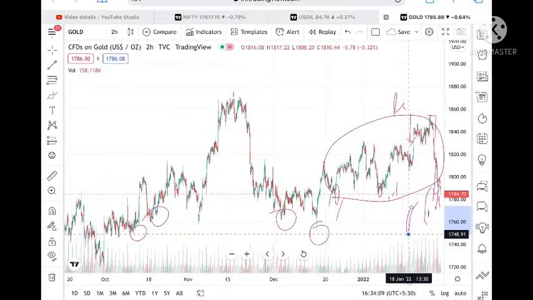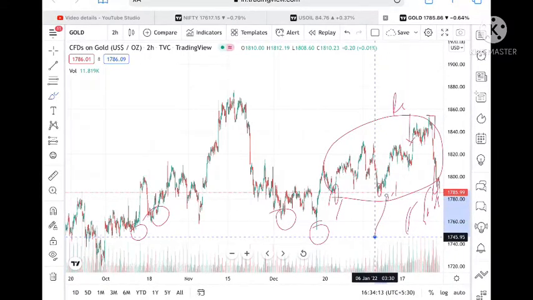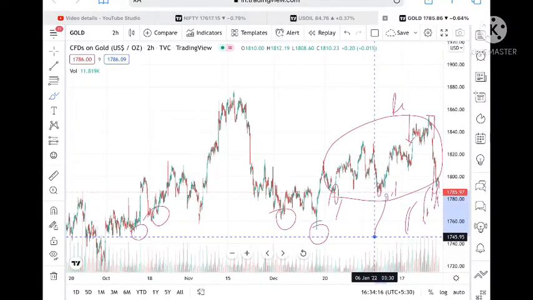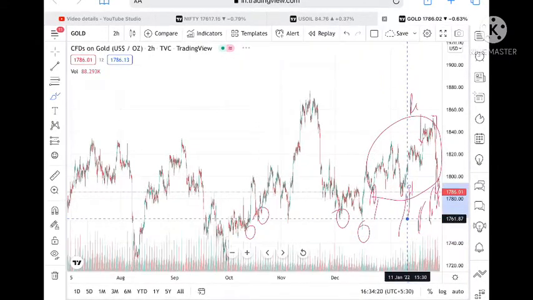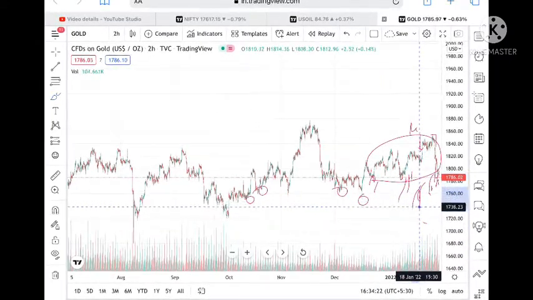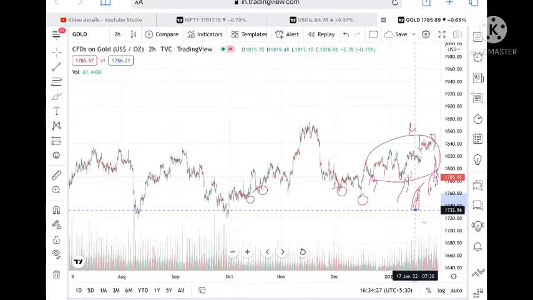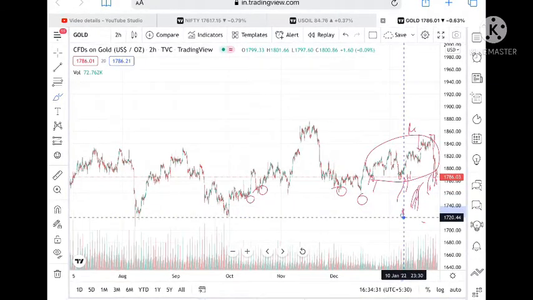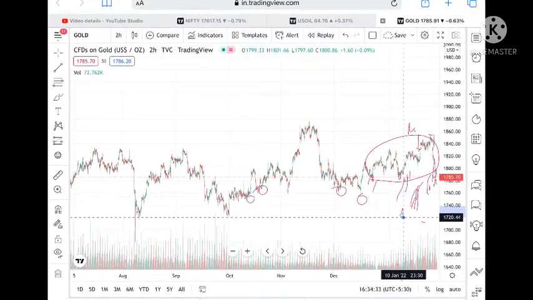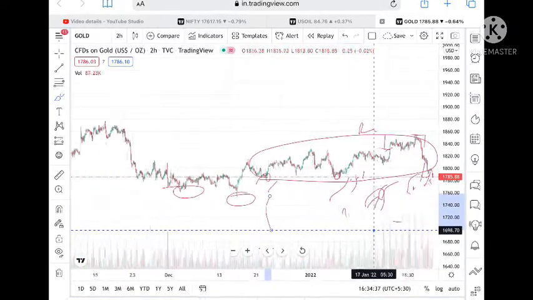We can see it can fall further to a level of 1748, or if the price goes below this level, it can touch a level of 1745.95. Once the price goes below this level, it can touch a level of 1732. Now remember, I have already told you in my previous video that if the price goes below 1732, it can touch a level of 1720, and from there it can go further low.